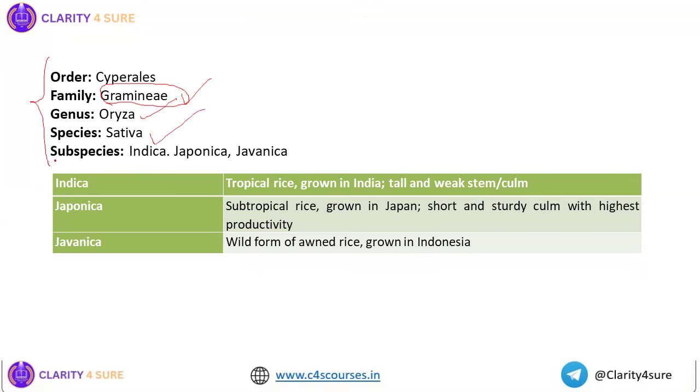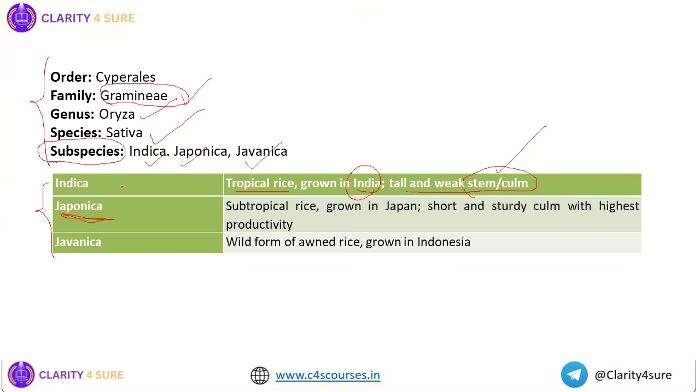Now there are three important subspecies of paddy: Indica, Japonica, Javanica. These three are the most important subspecies. Indica is the tropical rice which is particularly grown in India. Our traditional varieties are indica varieties. They have tall and weak stem or culm. This is the characteristic feature of the indica subspecies.